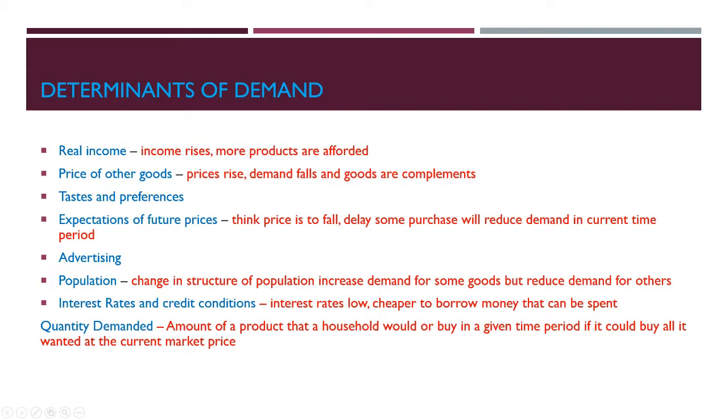So, the determinants of demand then. What determines demand and how it increases and decreases? Real income is the first one. When your income rises, people can afford the products, therefore demand will increase. Price of other goods: when prices rise, the demand will fall, because goods are usually complements. And tastes and preferences, so you might like something, you might not, and that will affect demand.